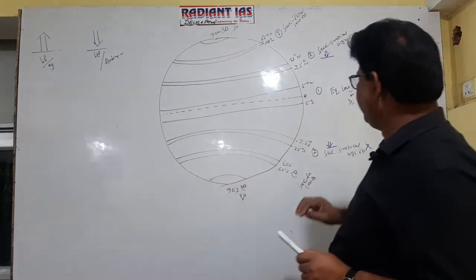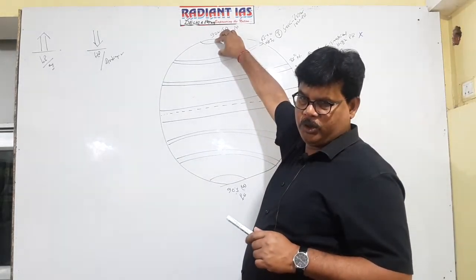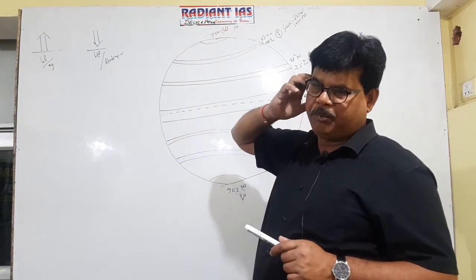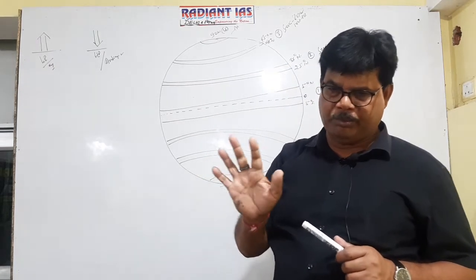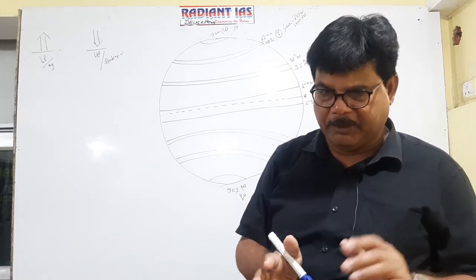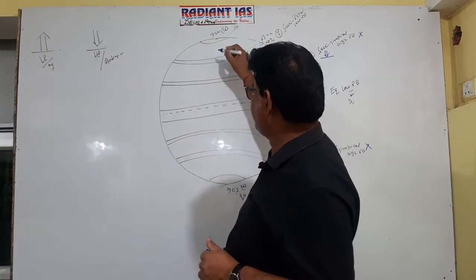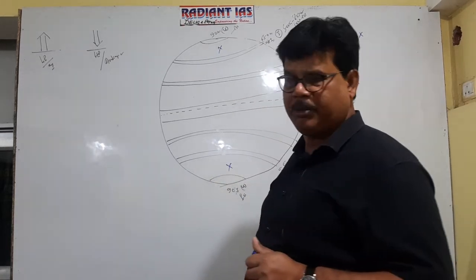Okay. Again see, actually this is high pressure. This area is a low temperature zone, and in low temperature you know that pressure remains high. In high pressure zone, cyclone will not be produced, but a low pressure zone is favorable for cyclone. So in this area also cyclone formation is not possible.